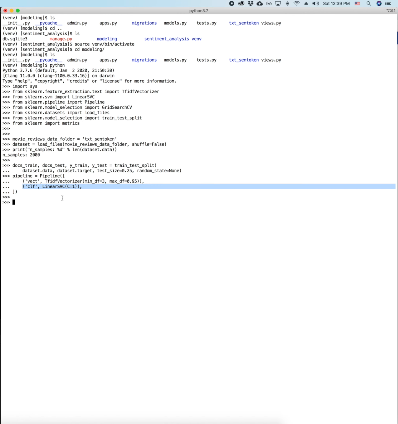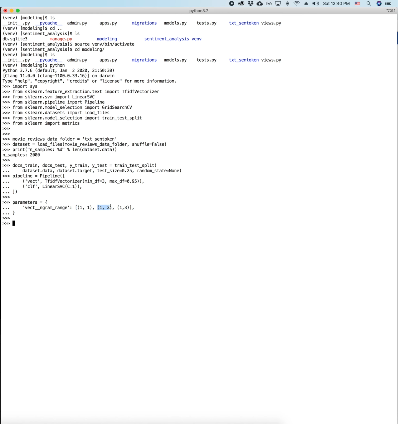After setting up this pipeline, what we need is to tell the machine learning pipeline what kind of parameters we want to use in searching for the best parameters. Here, I'm trying different types of n-grams. N-grams means that, so (1, 1) means I want to select one word and one word only.